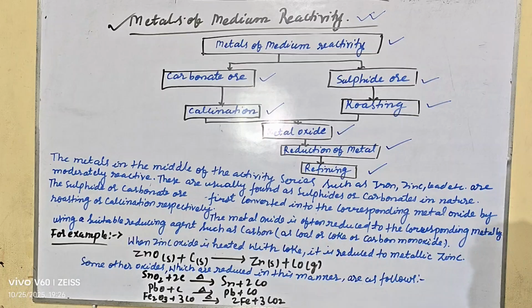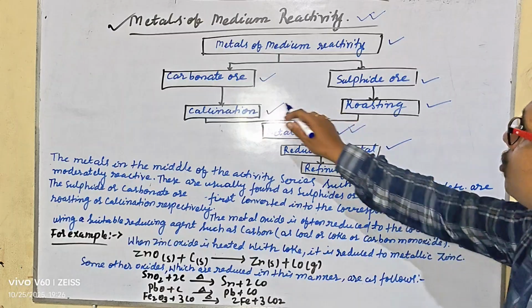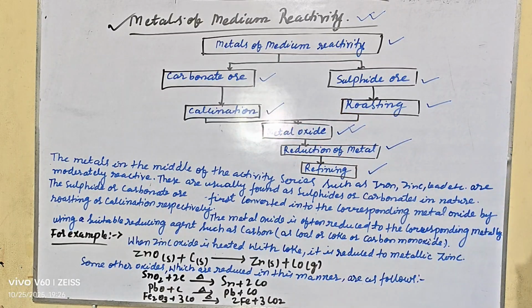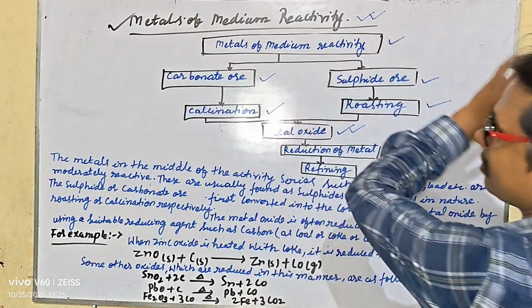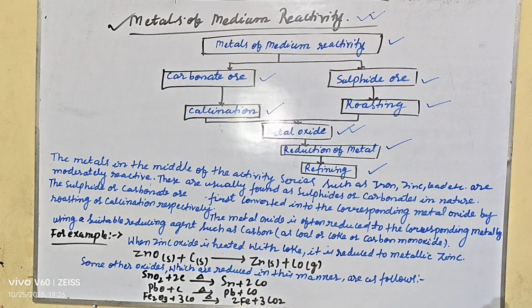Metals of medium reactivity are found in carbonate and sulfide ore, and by calcination or roasting they are converted into the metal oxide.